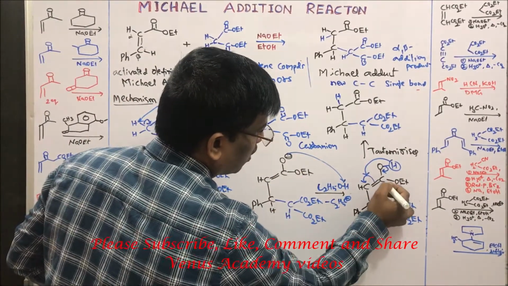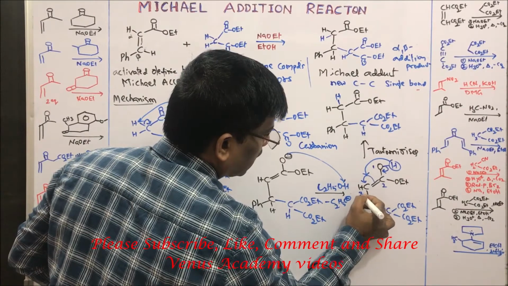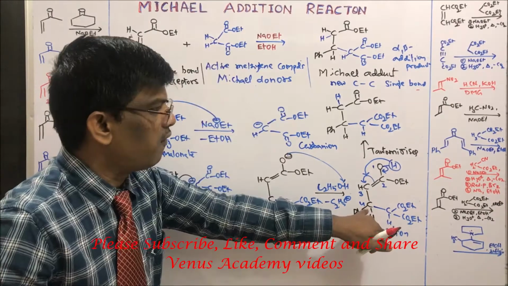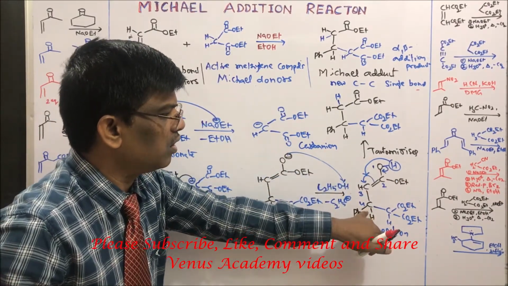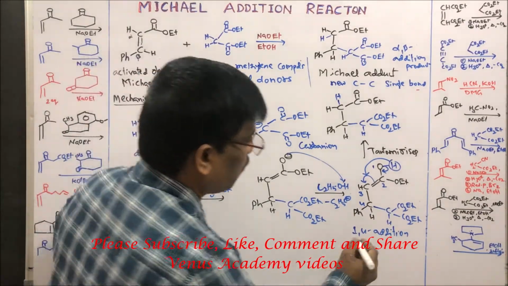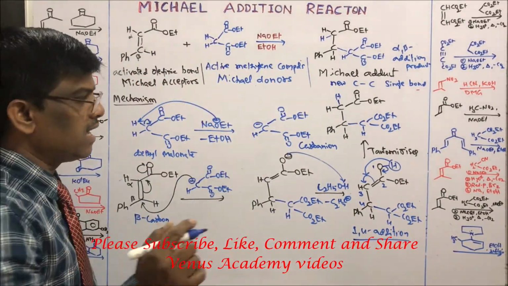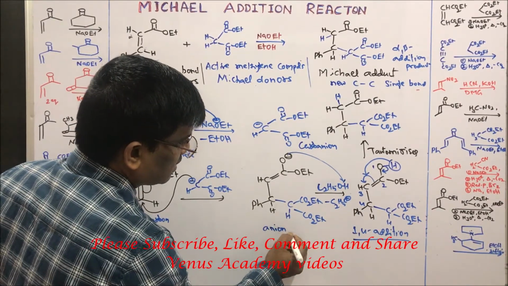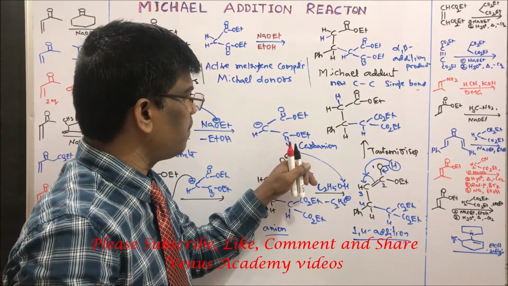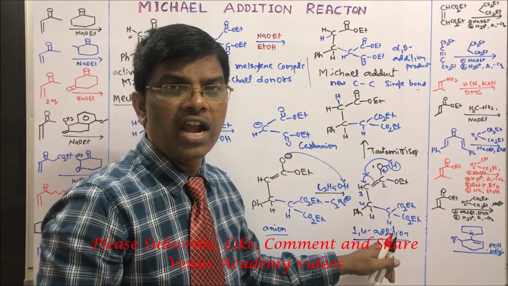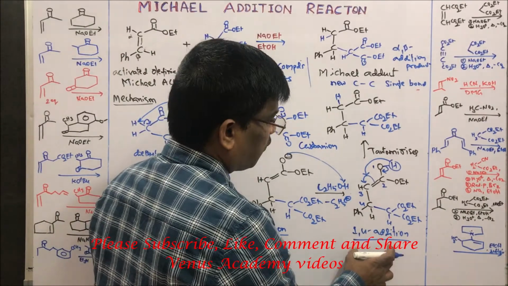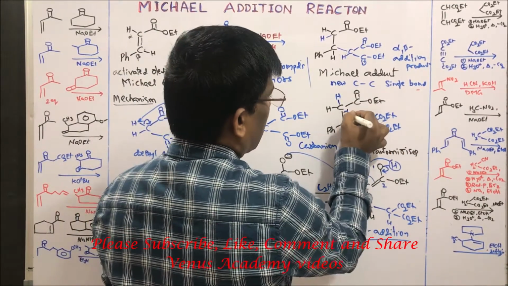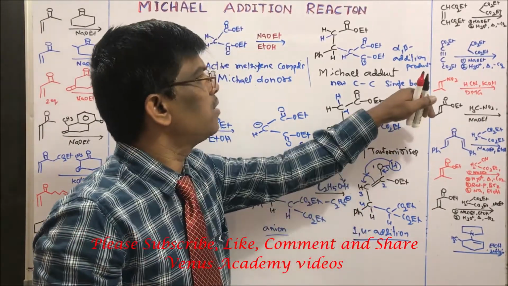This is 1,4: 1, 2, 3, 4. 1 and 4 addition compound. 1 is oxygen in this case and 4 is carbon here. This is the 1,4 addition compound. It is an intermediate; before this, it is an anion. This anion takes a proton from solvent to give the 1,4 addition compound. This 1,4 addition compound undergoes tautomerization to give the alpha beta addition product.